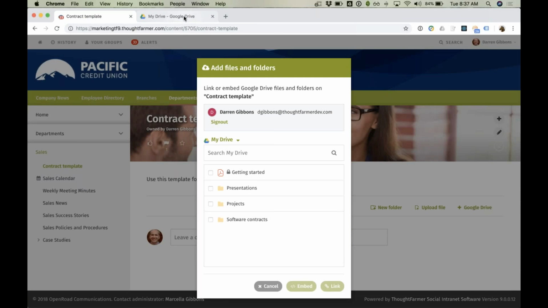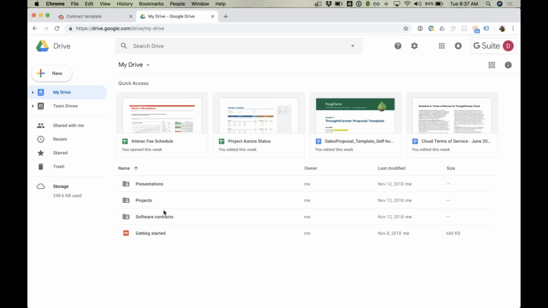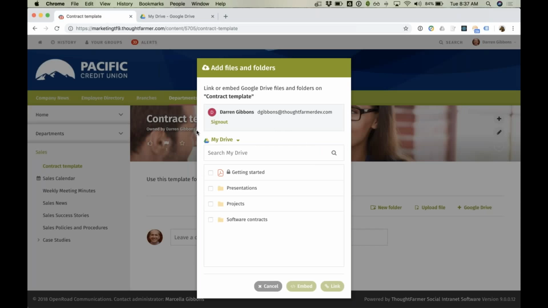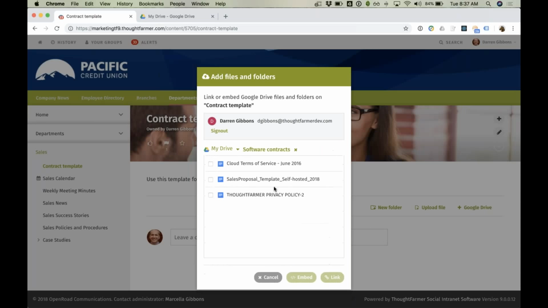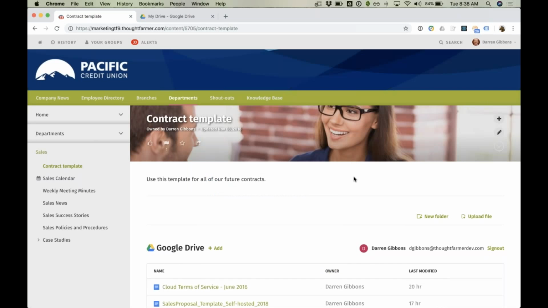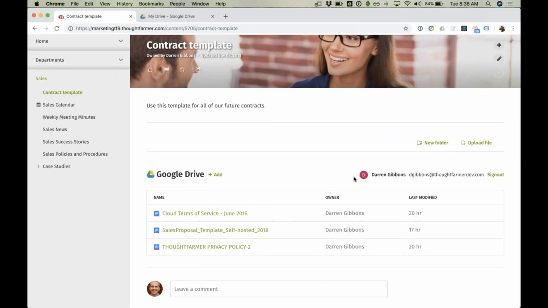If I take a look over on Google Drive, this is mirroring exactly what I'm seeing in my Google Drive interface. So I'm going to go to software contracts, and I can see there are 3 files available for me. I can select as many of them as I want, and just hit link. Now I've attached them onto this page, and anybody else that comes to this page is going to see these files as well.